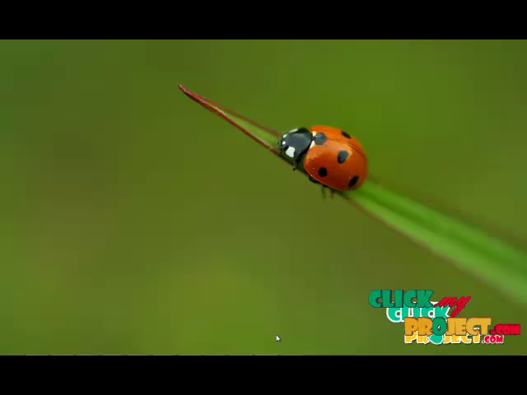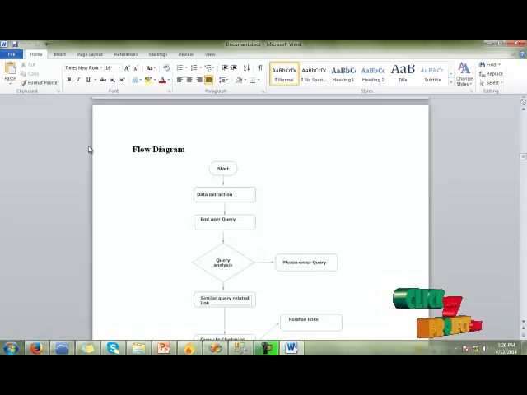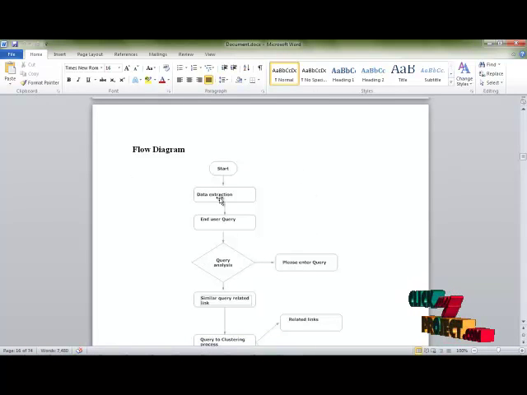Now I will explain our project flow. This is our project flow. First is start, then the data extract process. Data extract is nothing but selecting the data set, extracting it, and storing it in an SQL table.